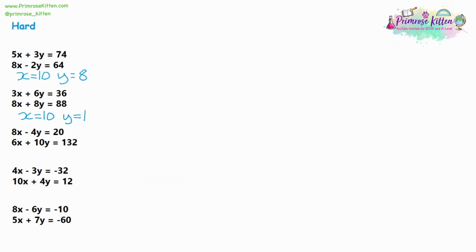Moving on to question 3, we have 8x take away 4y is equal to 20, and we have 6x plus 10y is equal to 132. Now we need to choose if we're going to be dealing with y or x here, and I think it'll be easier to deal with the y values because multiplying by 10 is normally quite easy to do. And multiplying by 4 would be the smallest multiplication we could possibly do here. Again, if you chose to do the x first and multiplied by 8 and 6, it's not going to make a difference. You'll get the same answer. It just might be a little bit more complicated in the maths you're going to do.